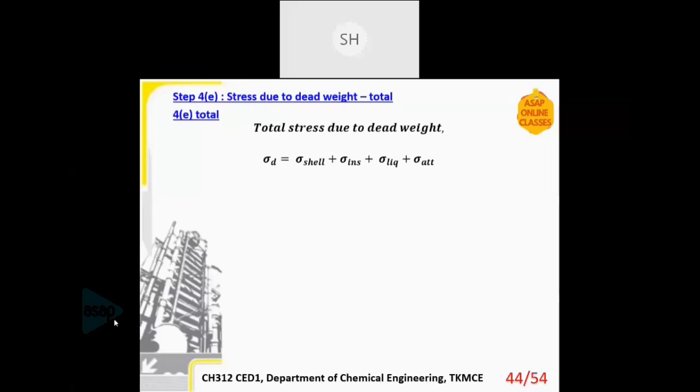Okay, thank you, sir. What if X is greater than the total height of the tower? If X is greater than the total height, meaning there is some issue with the calculation, you have to recalculate it assuming another standard thickness. So the thickness which you have got is not satisfactory. That is why you are getting an X value greater than H. So you have to recalculate the entire thing taking another thickness.